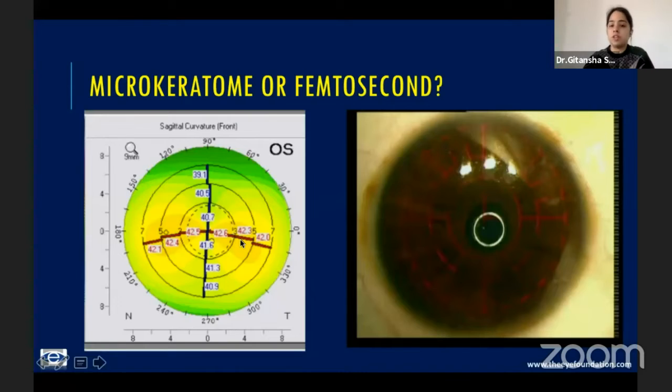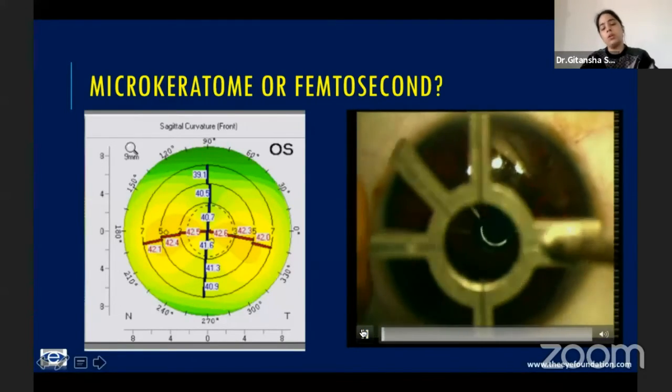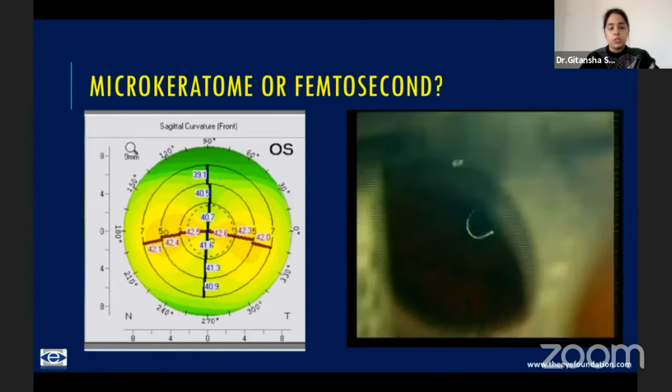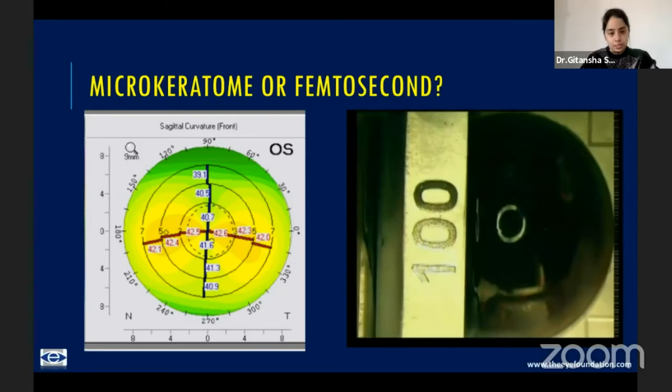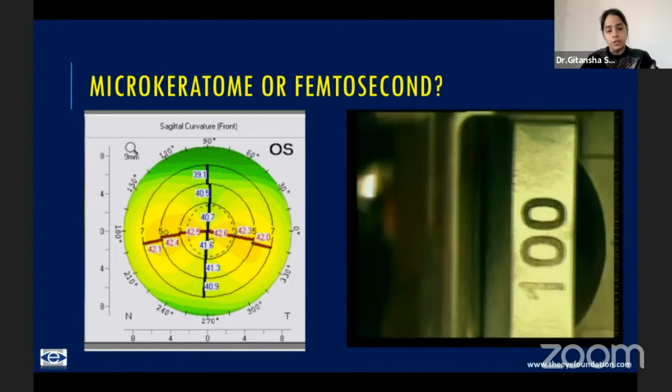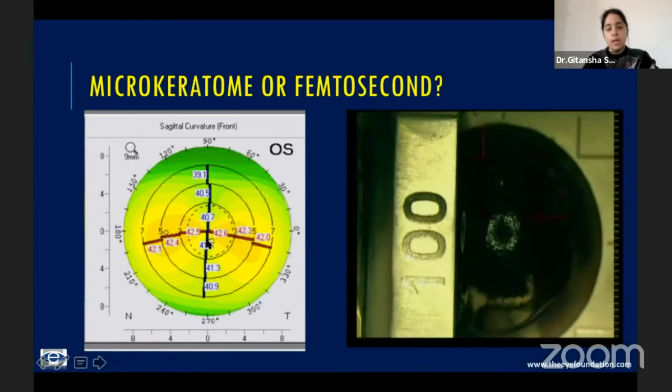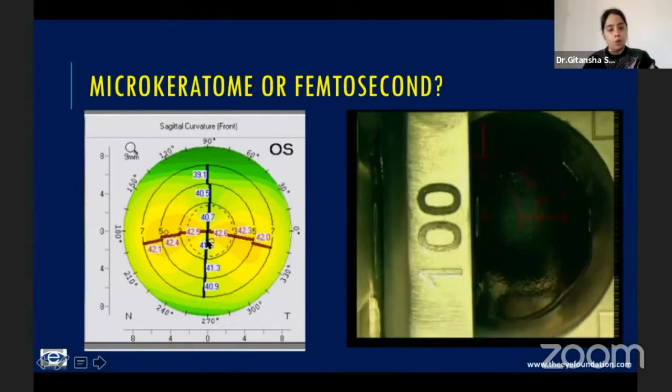So this is the corneal curvature. Let me see this video. This is what is called a relatively flat cornea. When you normally discuss corneal curvatures, the average range is around 42 to 46. Now, anything less than 42 is a flatter cornea. Here you can see it's around 40.7, 41. And anything more than 47 is a steeper cornea.